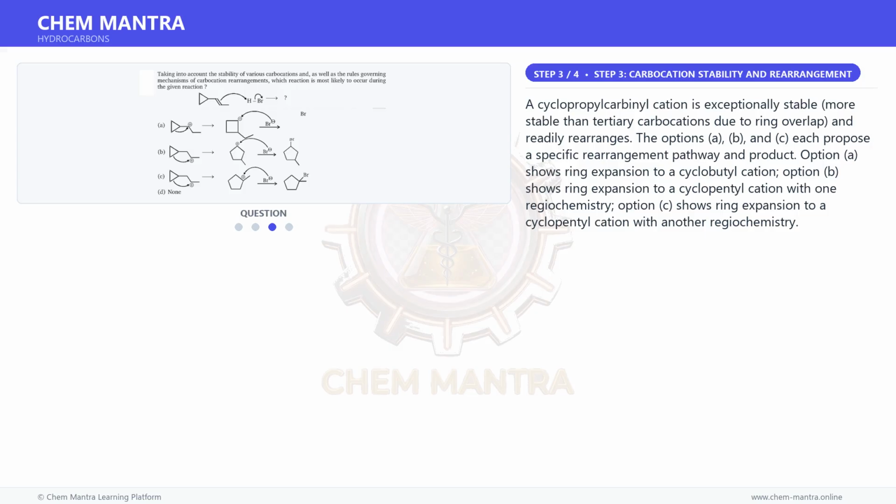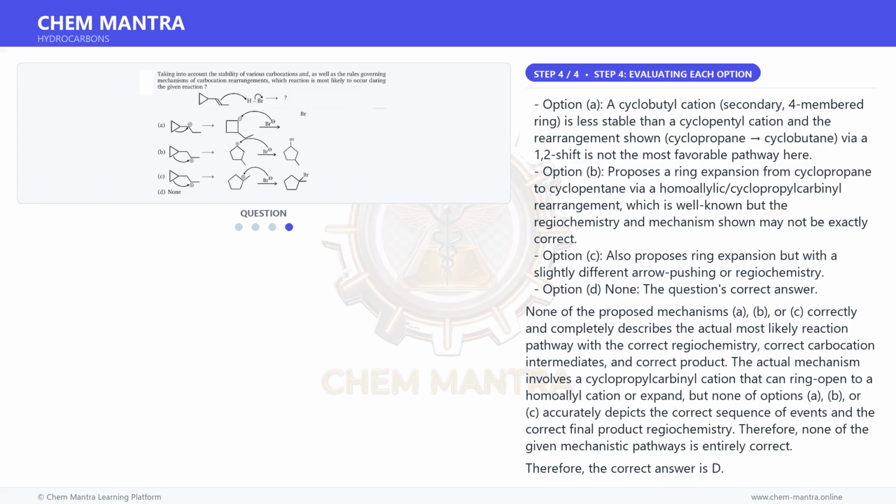A cyclopropylcarbinyl cation is exceptionally stable, more stable than tertiary carbocations due to ring overlap, and readily rearranges. The options A, B, and C each propose a specific rearrangement pathway and product. Option A shows ring expansion to a cyclobutyl cation. Option B shows ring expansion to a cyclopentyl cation with one regiochemistry. Option C shows ring expansion to a cyclopentyl cation with another regiochemistry. And for the final step.